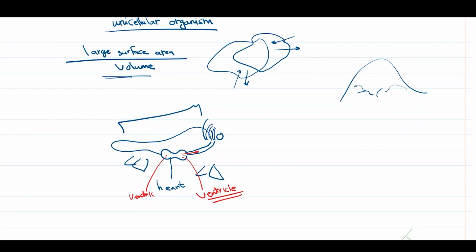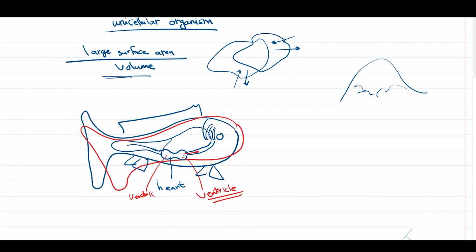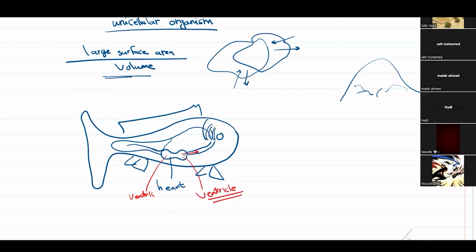So if I show the structure of the fish, it has gills for exchange of gases, and it has a heart with 2 chambers and blood vessels.